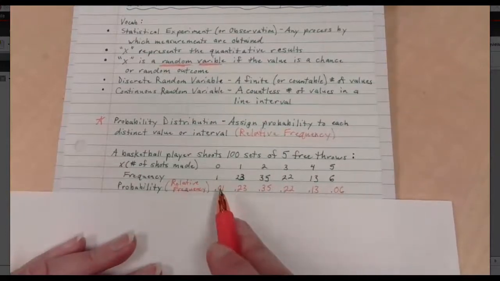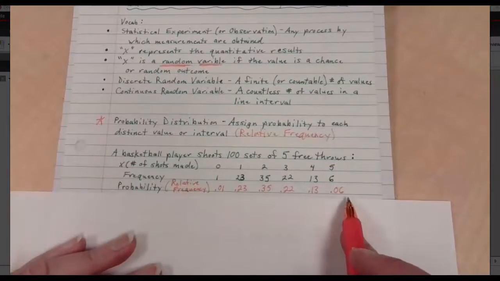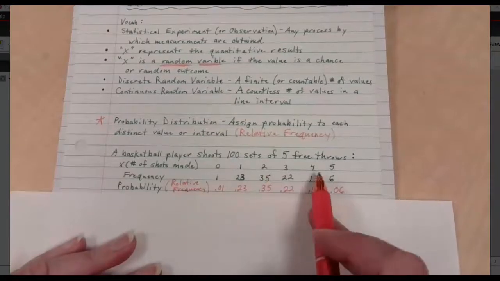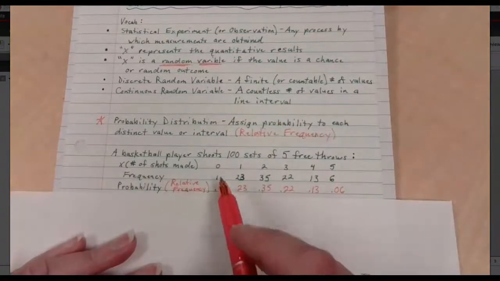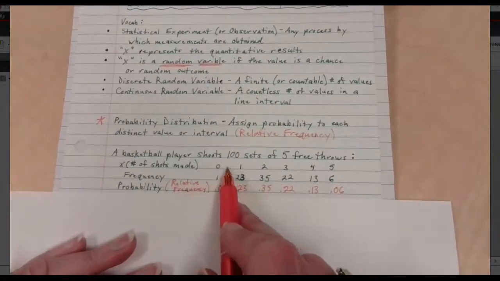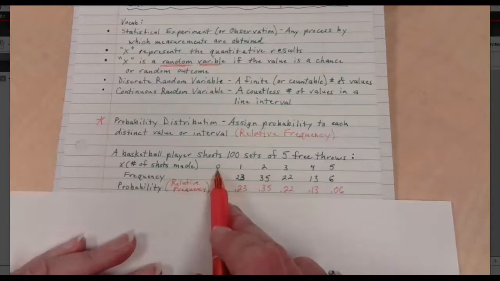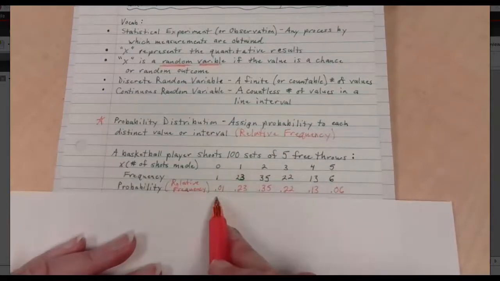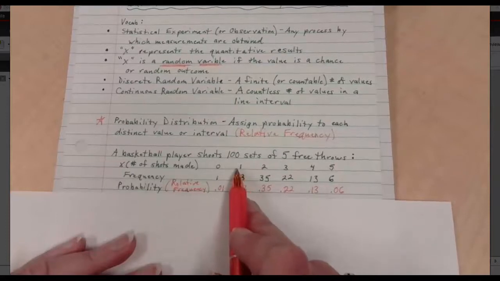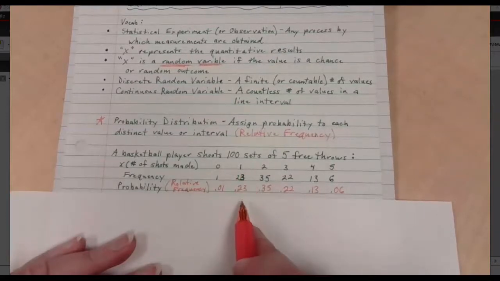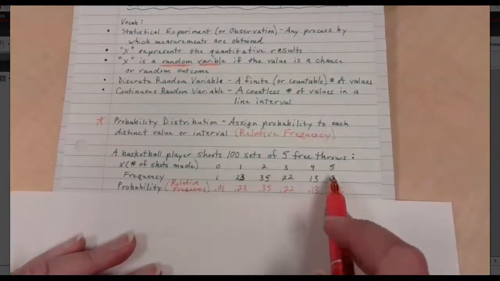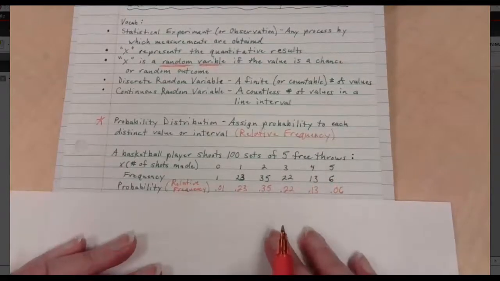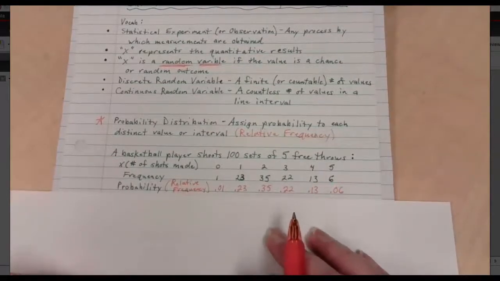I could make a histogram. These would be the heights of all of my bars right now. Ooh, what would be on the x-axis for my histogram, though? Because 0, 1, 2, 3, 4, 5. If you remember histograms, the bars are like smack dab next to each other. There's no spaces between them. So you'd have to actually go a half point bump out each direction. So the bar at 0 would have to go from negative 0.5 to 0.5, and that would be its height, 1%. The bar at 1 would go from 0.5 to 1.5, having a height of 23%. 2 would have to go from 1.5 to 2.5, and so on and so forth down the line to closing those gaps to create a true histogram and not just a bar graph.